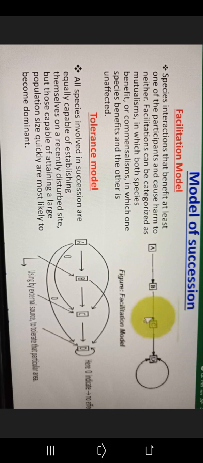Facilitation model: species interactions that benefit at least one of the participants and cause harm to neither. Facilitations can be categorized as mutualism, in which both the species benefit, or commensalism, in which one species benefits and the other is unaffected. Tolerance model: all species involved in succession are equally capable of establishing themselves on a recently disturbed site, but those capable of attaining a larger population size quickly are more likely to become dominant.